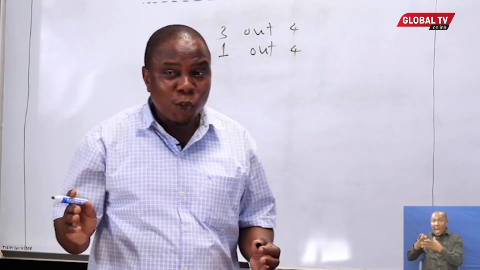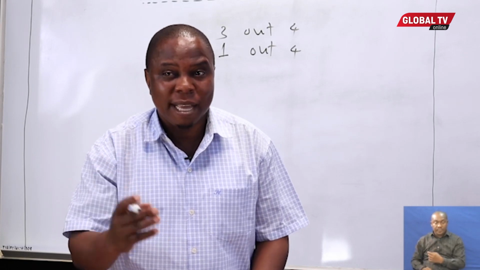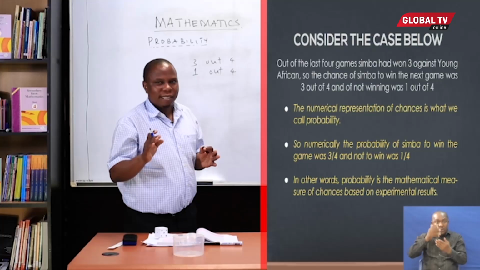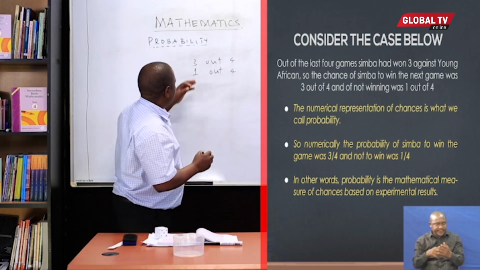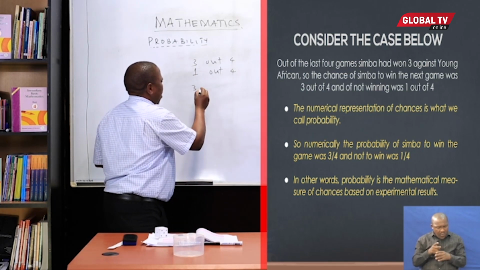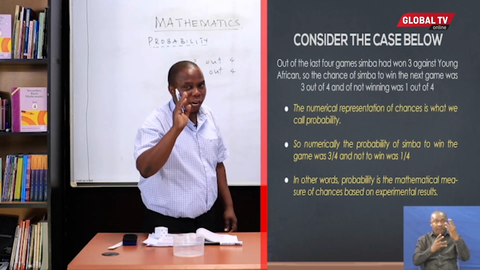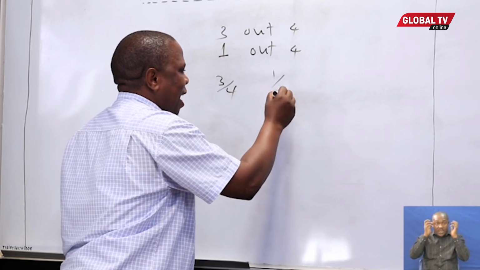Now, if someone wants to predict what will be the result in the next game, the chance of Simba to emerge a winner in the next game will be 3/4. And the chance of Simba losing the next game is 1 out of 4.